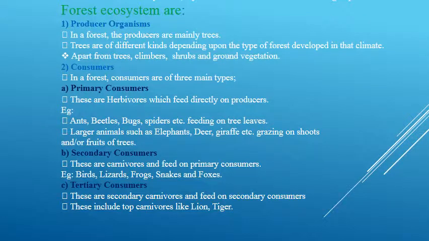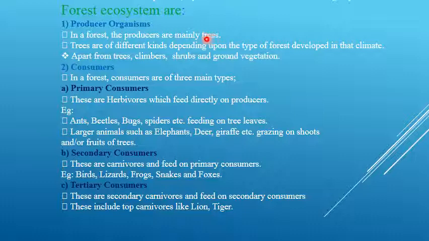The next one is the subtitle: structure, components, functions of ecosystem. First you have to write about the producer organisms, second consumers, and the third concept is decomposers. Producer means all green plants which produce food themselves through photosynthesis. When we come to forest ecosystem, in a forest the producers are mainly trees. Everyone knows that in a grassland ecosystem the producers are grass.